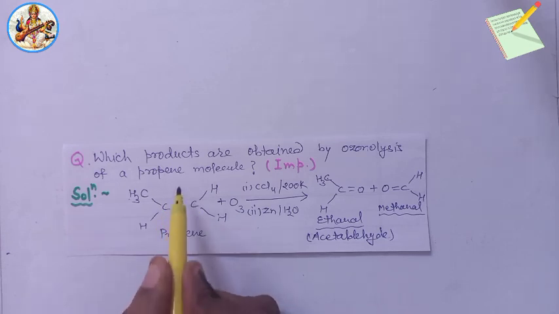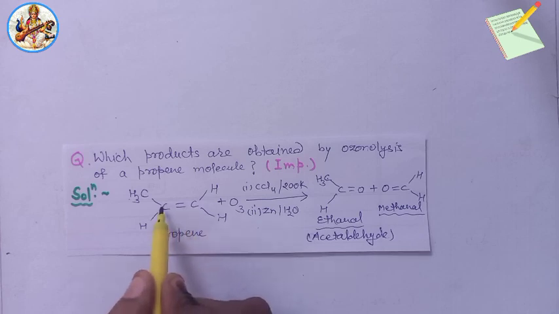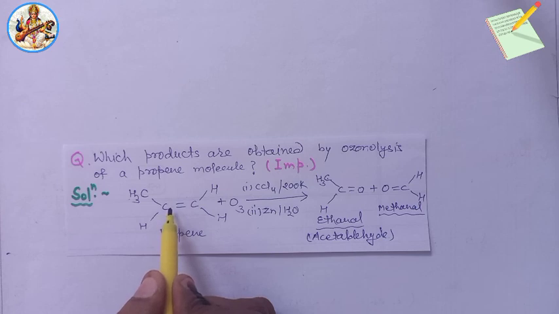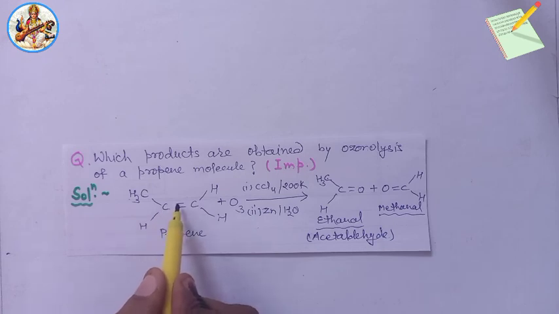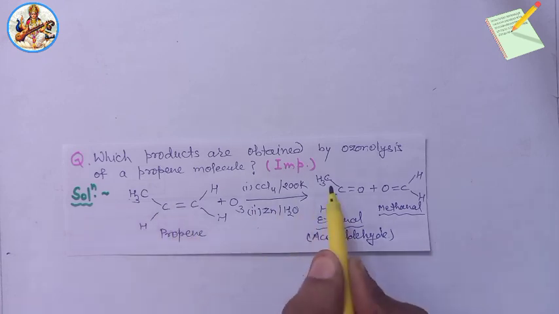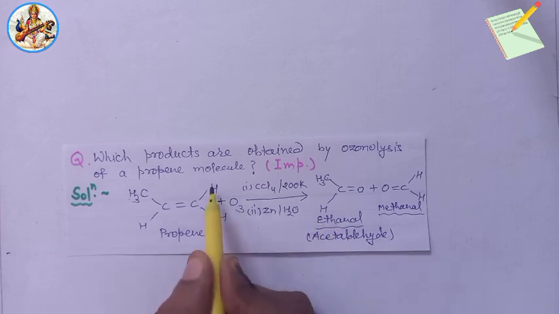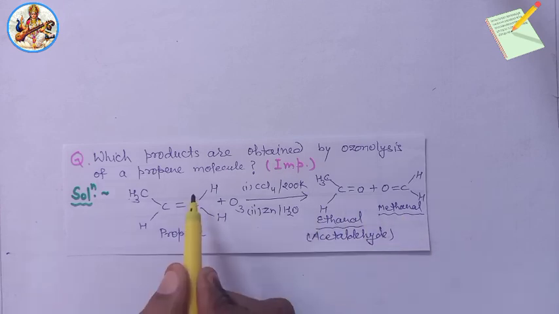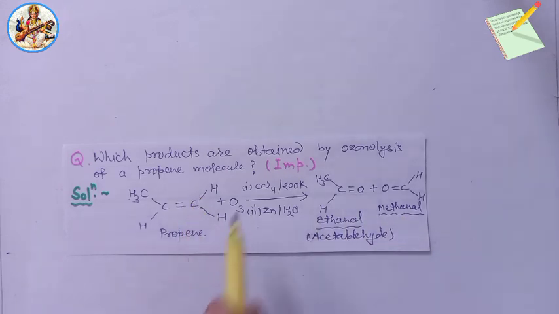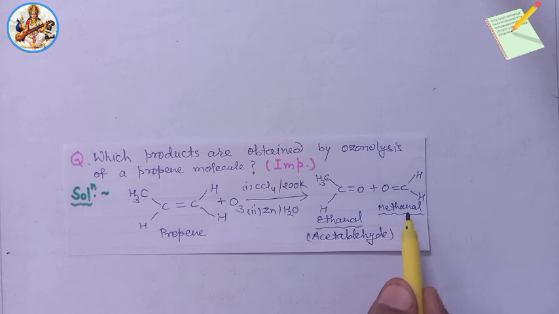So remove the double bond from the propene molecule and add oxygen on both sides. So products will be ethanal CH3CH double bond O and methanal CH2 double bond O. Very important trick. So products of ozonolysis of propene are ethanal and methanal.